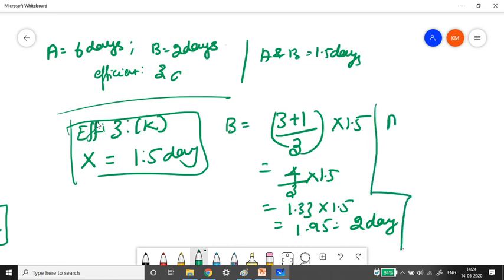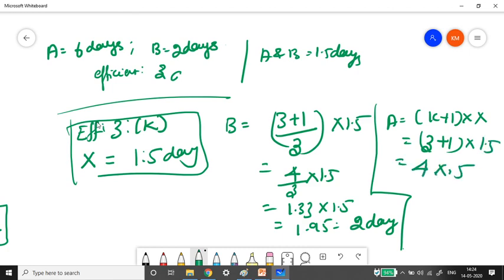Got it? So in how many days will A do it? It is K plus 1 into X. So K is 3, plus 1, into X which is 1.5. So it is 4 into 1.5. So this again gives you 5 point something. Okay, 4 into 1.5 gives you, sorry, exactly 6 days. Got it? So we have checked that the formulas are working right.